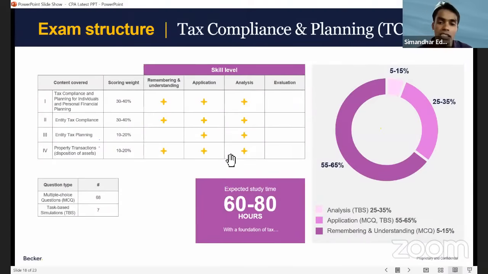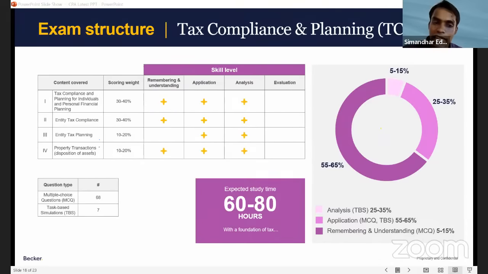Okay, now see, in TCP, I would say remembering and understanding is not much like we had in ISC, because tax is very analytical, right? You cannot have mug-up questions in tax. Can you see that, everyone? Remembering and understanding. How much is remembering and understanding, guys? How many hours would TCP take? Again, 1 month only. TCP can be completed in 1 month. So see, 60 to 80 hours we are talking. Only 5 to 15% is remembering and understanding, guys.